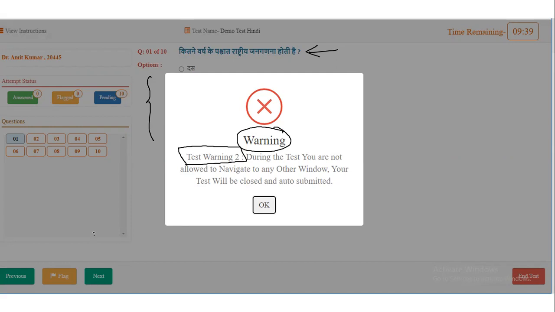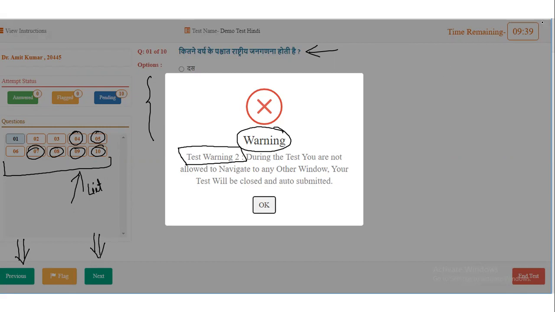Now here at the bottom, these are the buttons for next question and previous question. Moreover, by clicking directly on a question number, you can move to that particular question also. Like this test has 10 questions, so you can see 10 questions over here. If some faculty makes 2 sections, then this list will be section-wise: Section A, number of questions; Section B, number of questions.